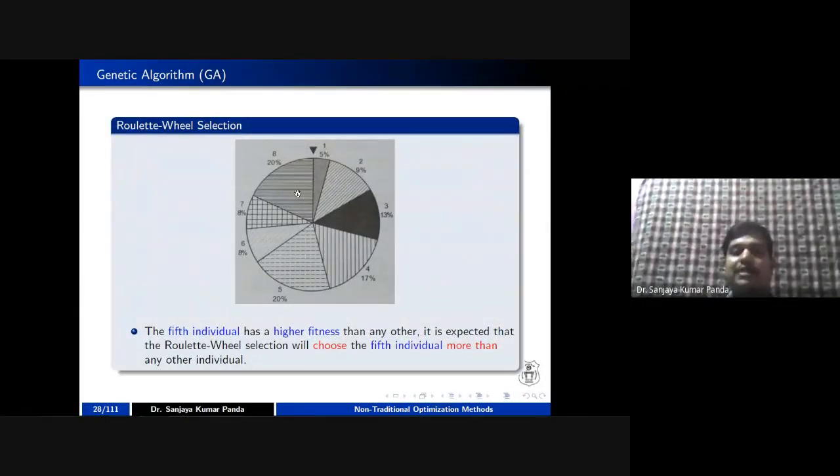As sample number 5 has more probability, there is more chance that this particular sample will be selected. But as sample number 1 captures only 5% of the chart, there is a lower probability that population 1 will be selected in the roulette wheel selection.